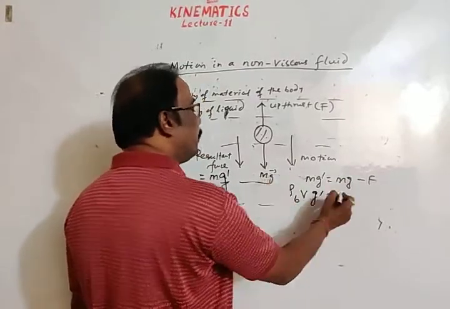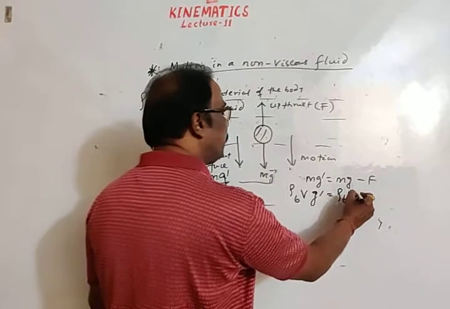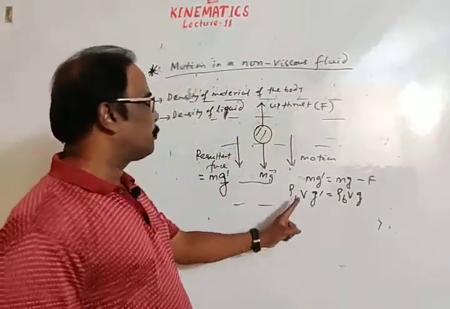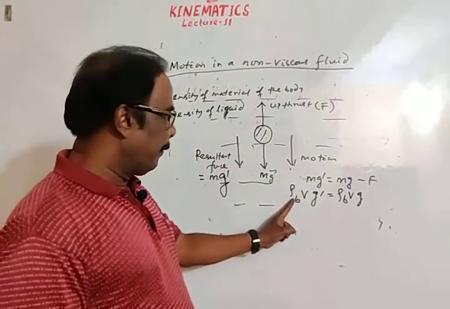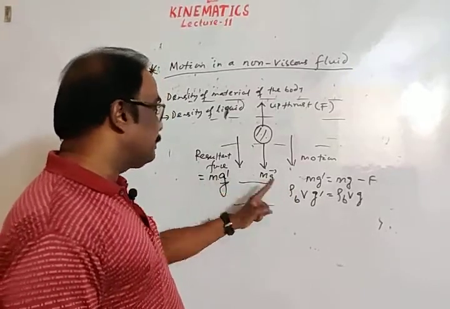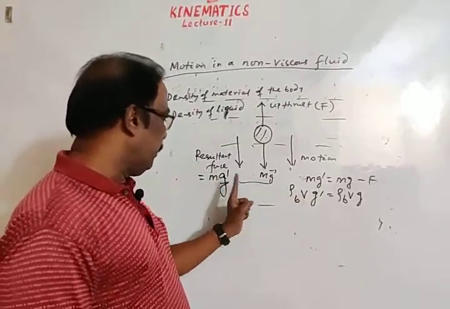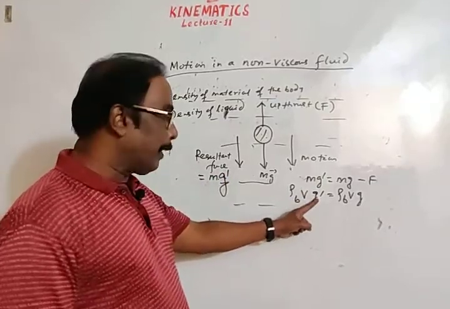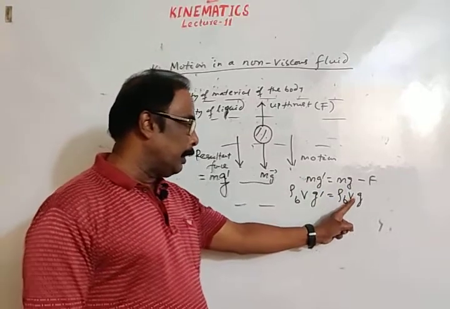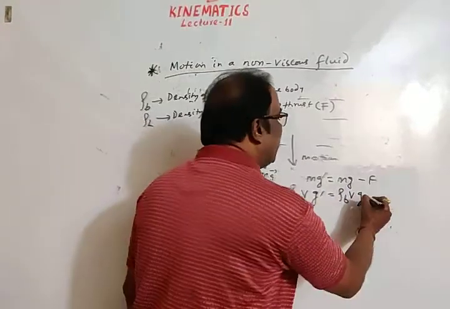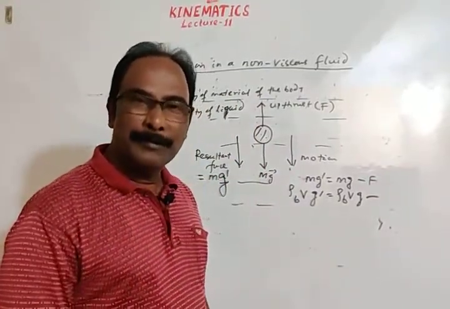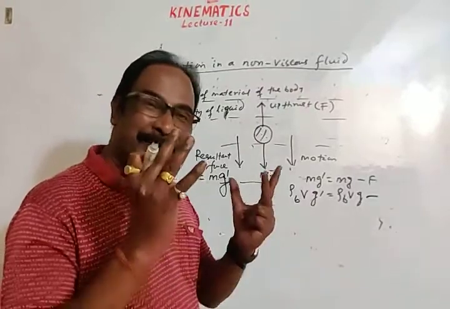Weight of the body mg is density of body into volume of body into g. So m g dash equals density of body into volume of body into g, minus upthrust. Upthrust is the density of liquid into volume of displaced liquid.